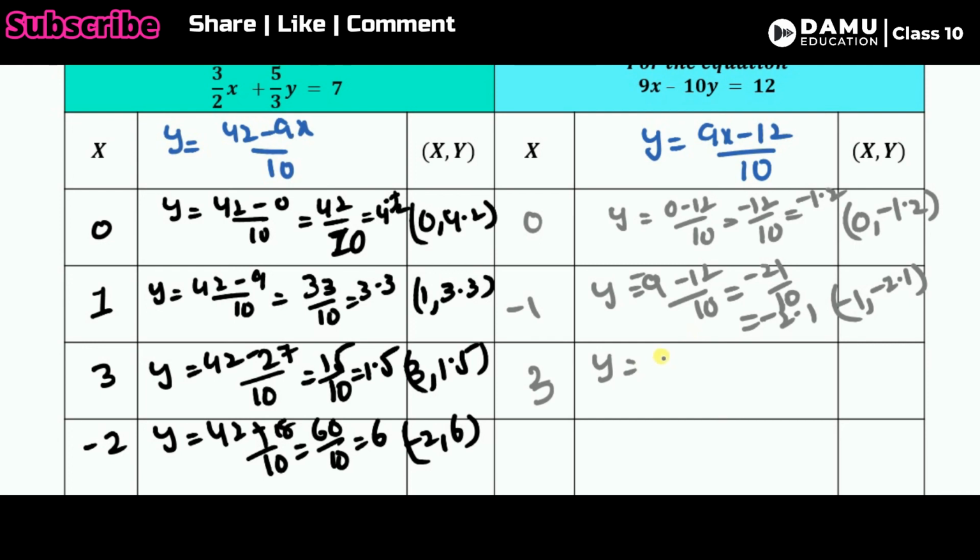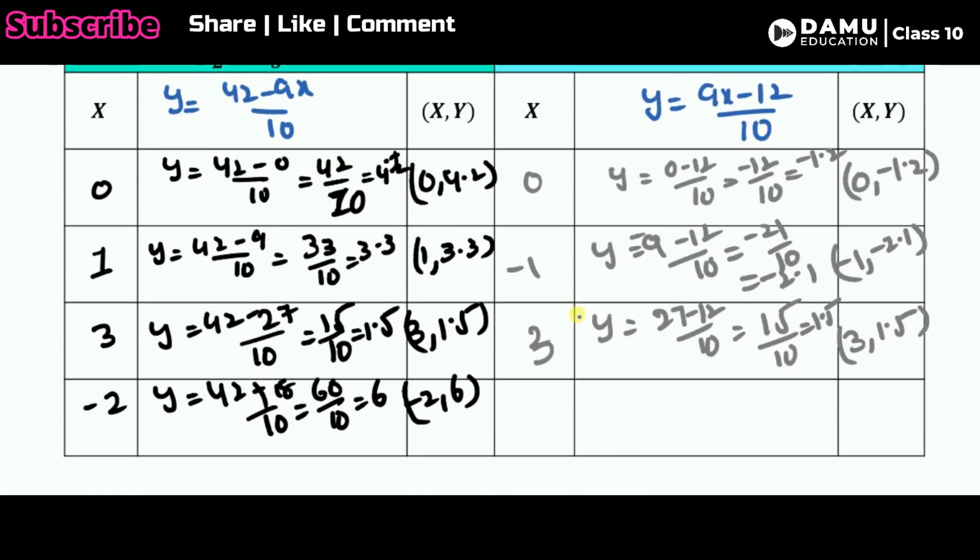So the value of y for x equal to 3 will be 9 3s are 27, 27 minus 12 by 10. So 27 minus 12, what is that? We will get 15. Then what answer will we get? 1.5. So (3, 1.5) is the intersection point, as we checked here.